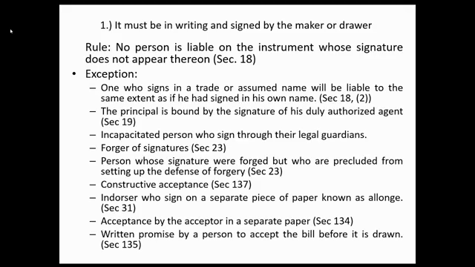Another is an endorser who signs on a separate piece of paper known as an allonge. What is an allonge? It is the paper attached to the instrument. So even if you have no signature on the face of the instrument, but you signed on the allonge, you are still liable as endorser because the allonge becomes an integral part of the instrument. Another is acceptance by the acceptor in a separate paper, same reason, under Section 131. Written promise by a person to accept the bill before it is drawn. Those are the exceptions where, even if you have no signature on the face of the instrument, you are still liable.